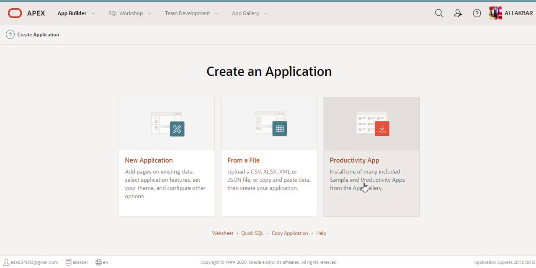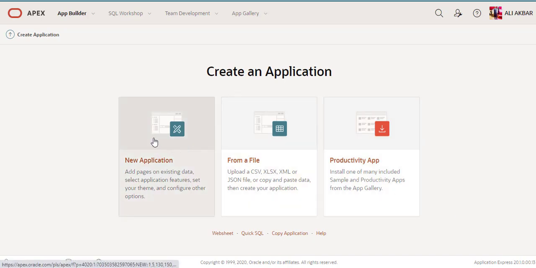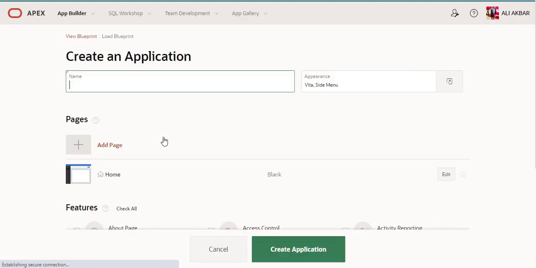You can click here to create a productivity app. We will discuss all three ways in this video, but I will explain them very shortly here. When you create a new application, you just type any application name.